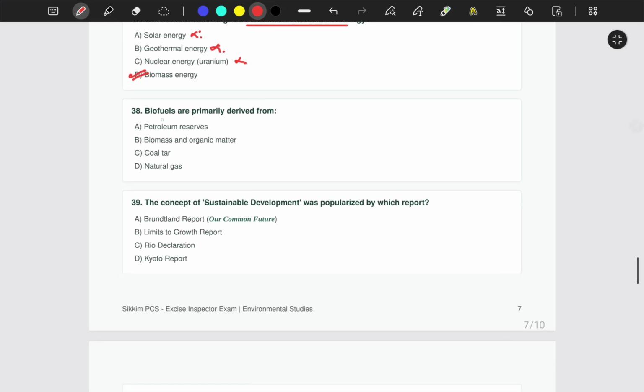Question number 38. Biofuels are primarily derived from A, petroleum reserves, B, biomass and organic matter, C, coal tar, or D, natural gas. Biofuels. See, you have bio in this word, meaning it is derived from living beings, or it is biomass and organic matter.